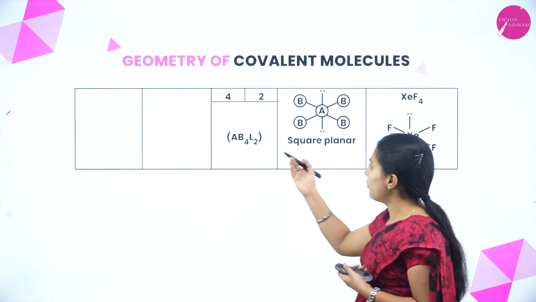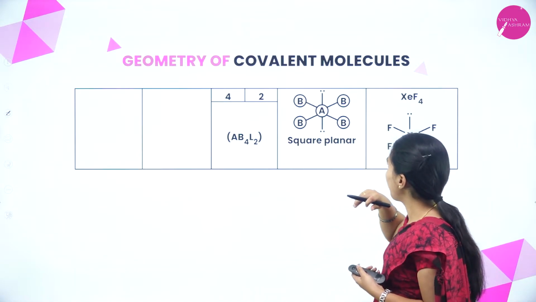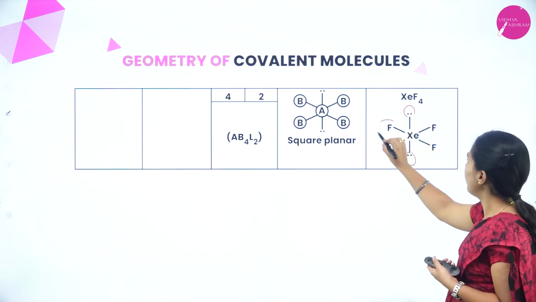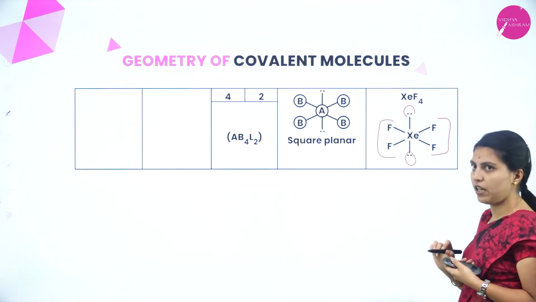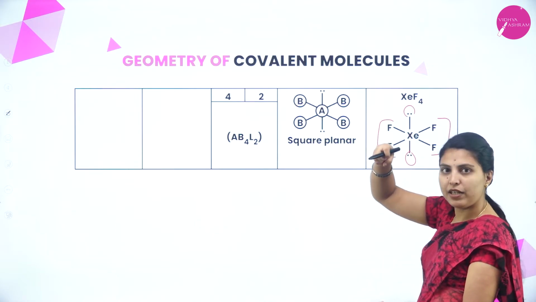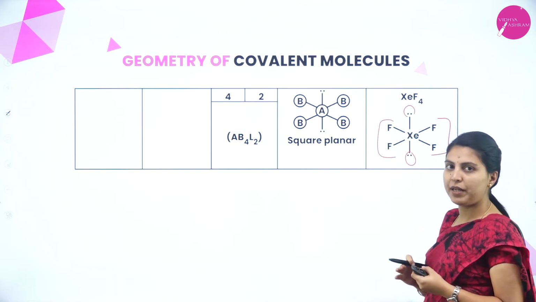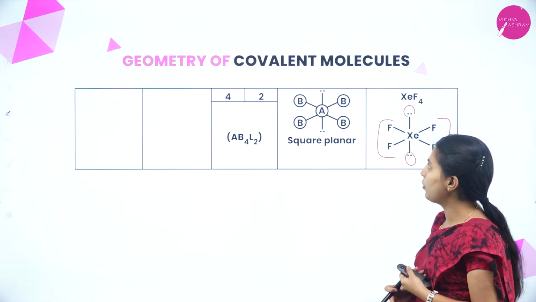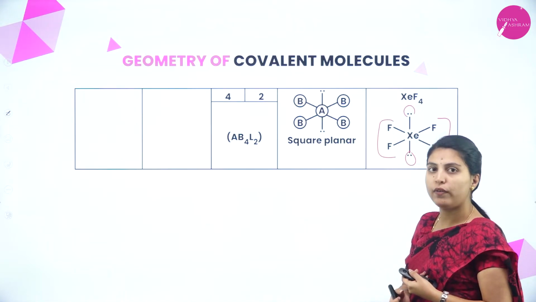Here 4 bond pairs and 2 lone pairs means square planar. Here also, see, equal repulsion is showing. That's why it will show square planar. The 2 lone pairs will have equal repulsion, so in between, the square planar shape will be formed. That is XeF4. Okay, this is about the geometry of covalent molecules.